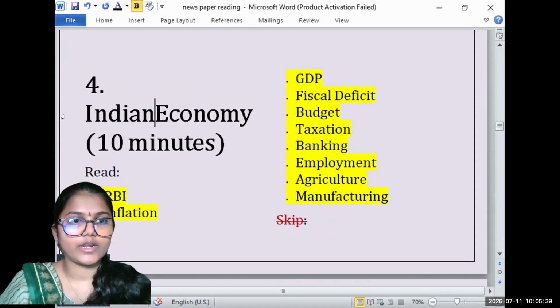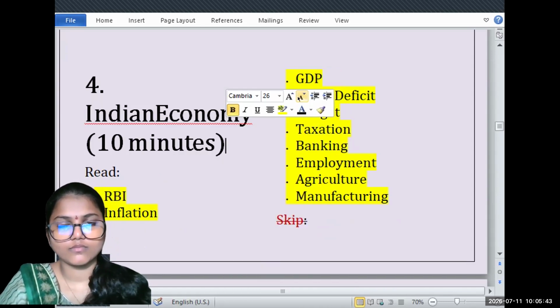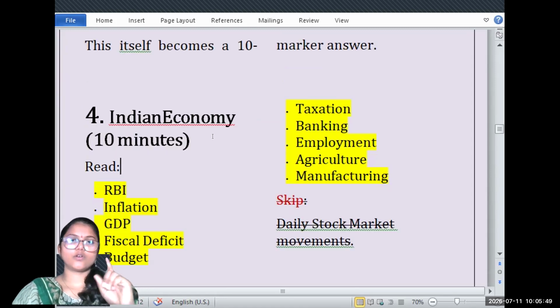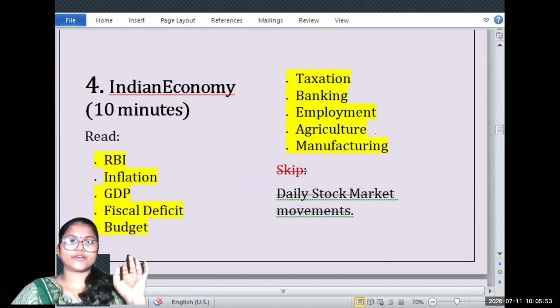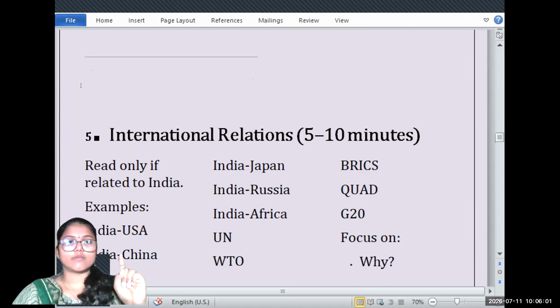These are part of the Indian economy. If you have read the syllabus thoroughly, you will know what topics can be related to it. So that's the first step: reading the syllabus and being thorough with it. Okay.